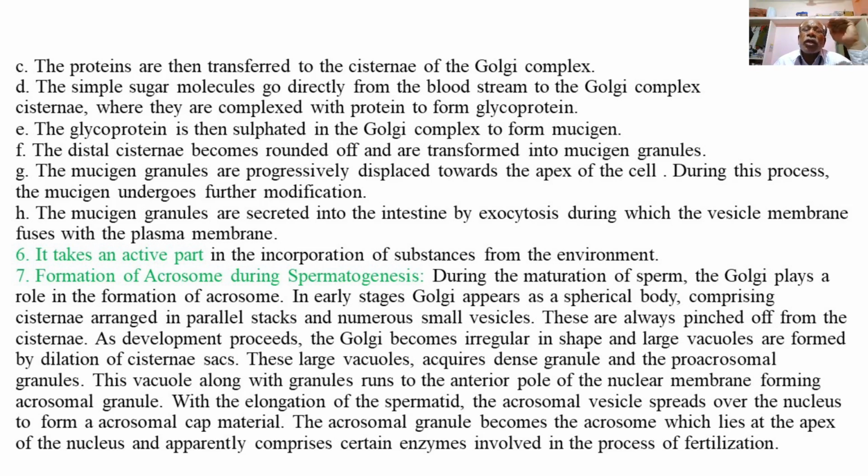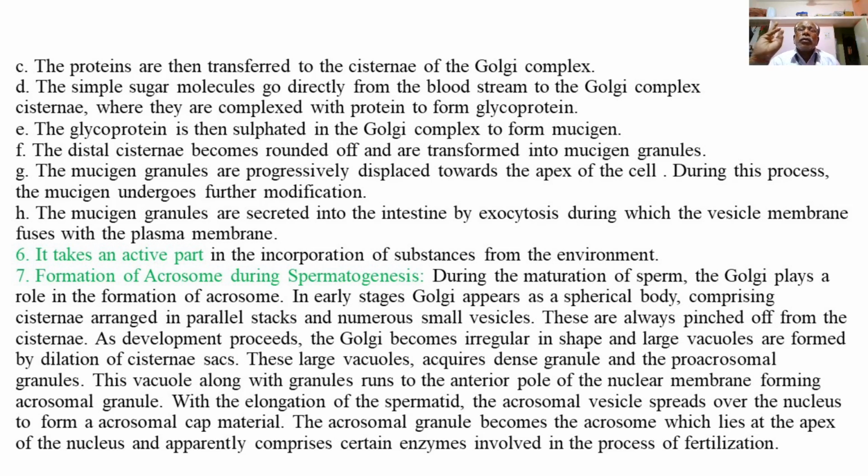The simple sugar molecules go directly from the bloodstream to the Golgi complex cisternae, where they are complexed with a protein to form glycoprotein.